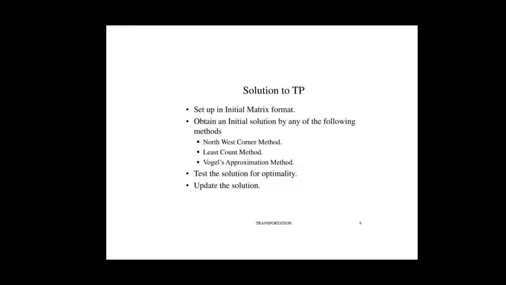So the solution to the transportation matrix: first step, set up the initial matrix format. Then obtain an initial solution by any of the following methods: the northwest corner method, or least cost method, or Vogel's approximation method. Then test the solution for optimality and update the solution. So these are some steps we have to follow while solving problems with transportation modeling.